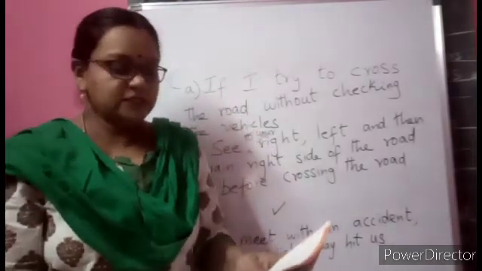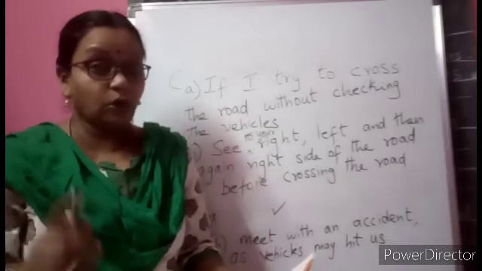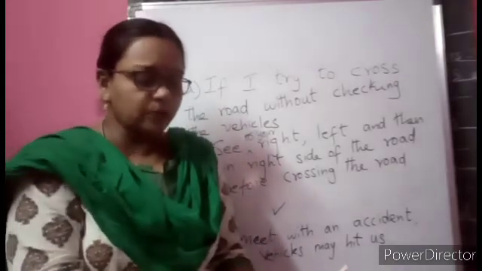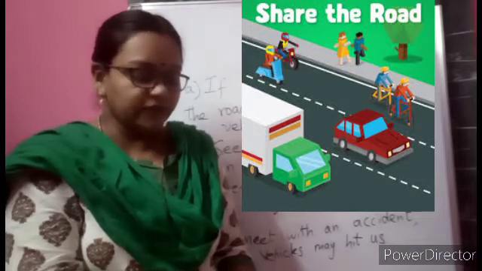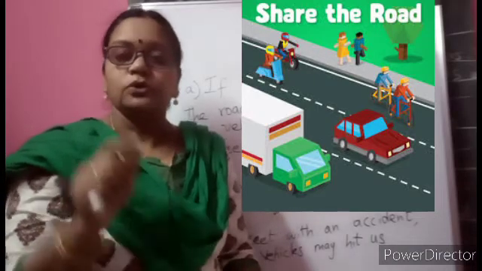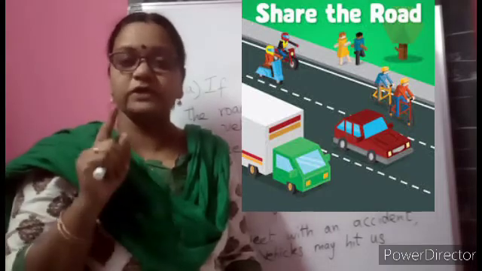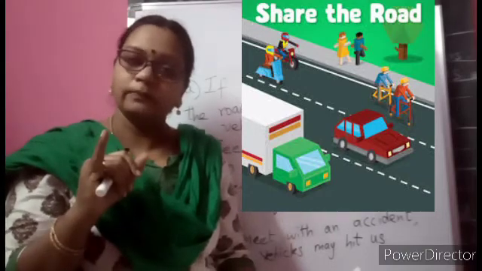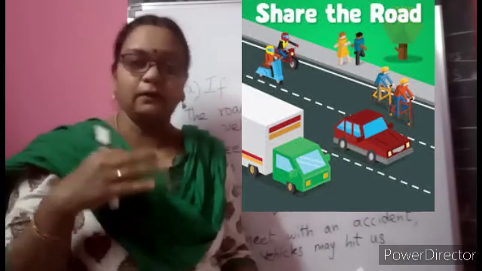See students, second question, choose the correct option. What can happen if you choose the wrong option? You are riding your bicycle with your friend Sahil to the neighborhood market. You see the traffic light turn yellow. What should you do? First of all, we should know the rules, the traffic signals. Red is for stop. Yellow, wait. Green, children, go.